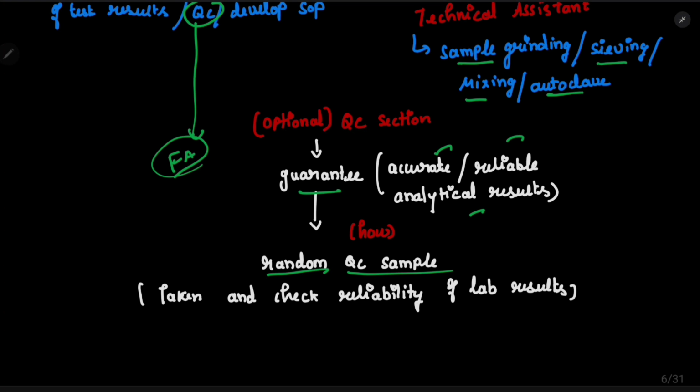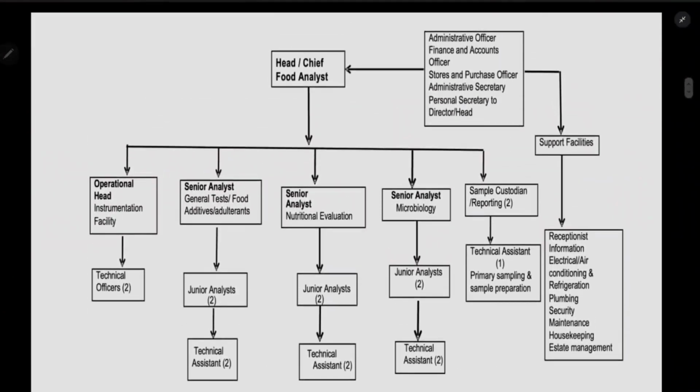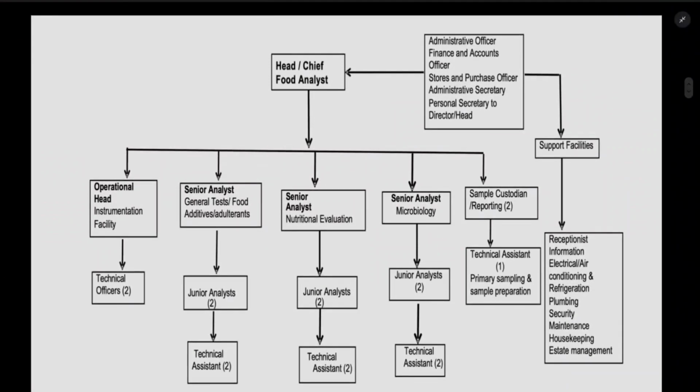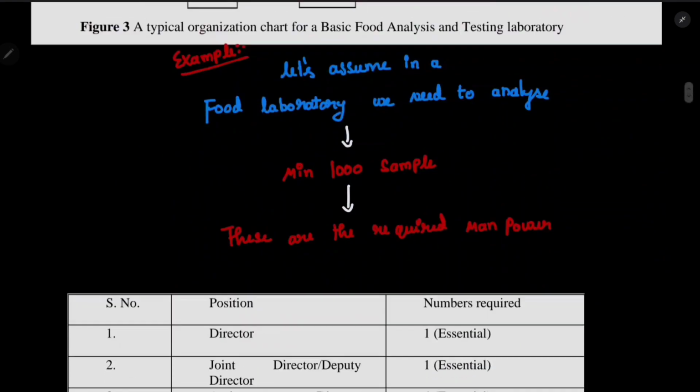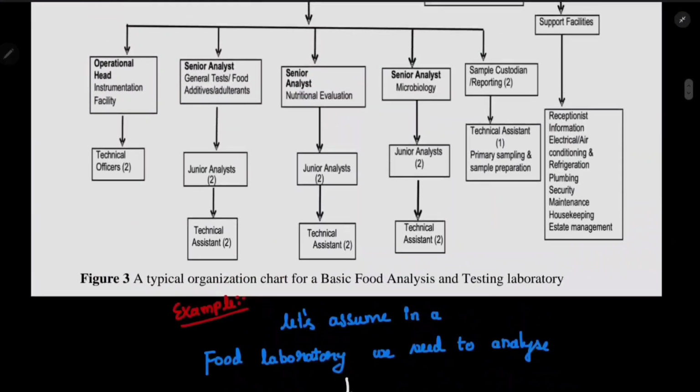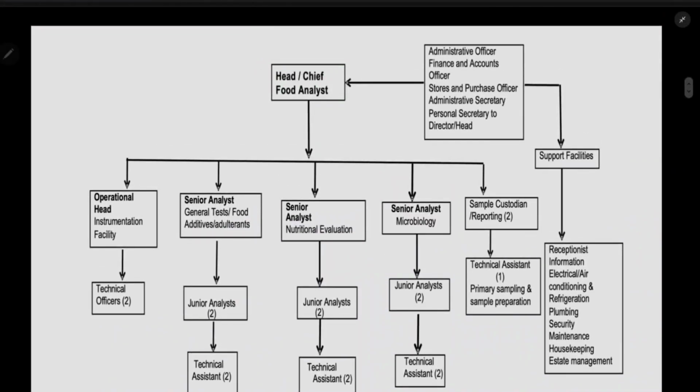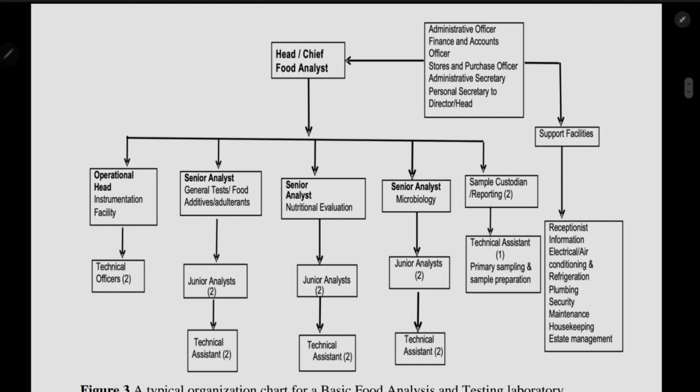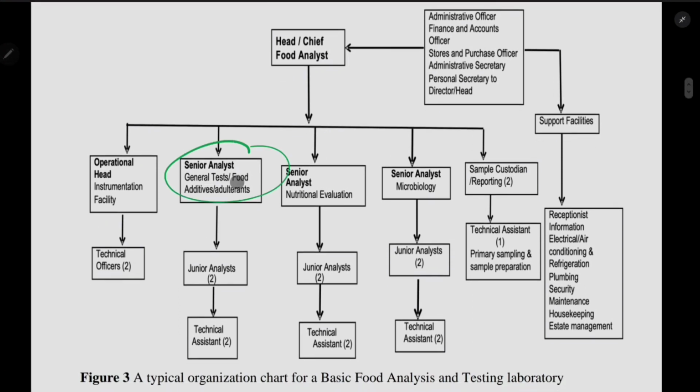Okay, so now here comes the map of what I have discussed earlier. We can see the head and chief food analyst is there. Then these are the administrative staff, these are the support staff, and these are the analysts. So from here to here we have the analytical staff. Yeah, so let's move on to the next one. I have already shown you this whole table and flowchart, right? You can go through this. Under each senior analyst we have one or two junior analysts, and under the junior analyst we have a technical assistant.